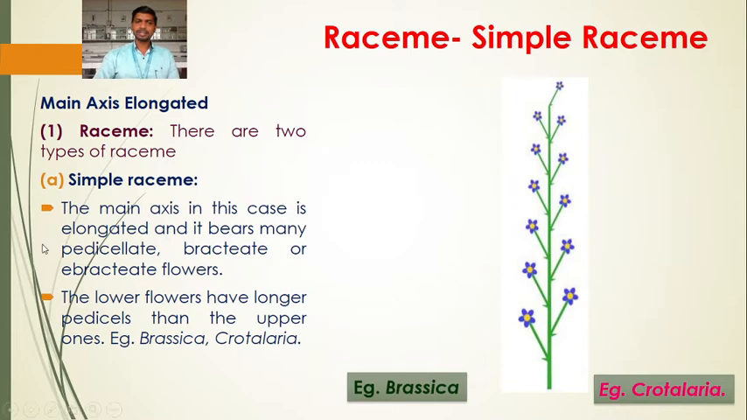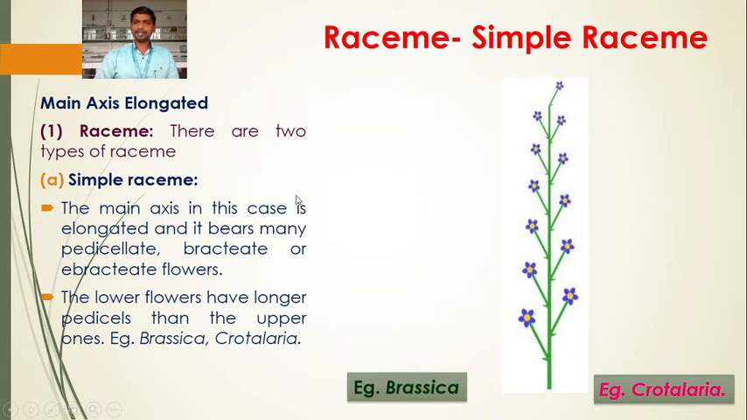Okay. So the simple raceme is characterized by the fact that the main axis, that is the peduncle, is elongated. It bears many pedicellate flowers. So these are the pedicellate flowers, which may be bracteate or ebracteate. The second thing is that lower flowers have longer pedicels than the upper ones. So these are the lower flowers having a longer pedicel than the upper flowers. This is the specific arrangement found in Brassica and Crotalaria. The type of inflorescence is the raceme type, that is the simple raceme.